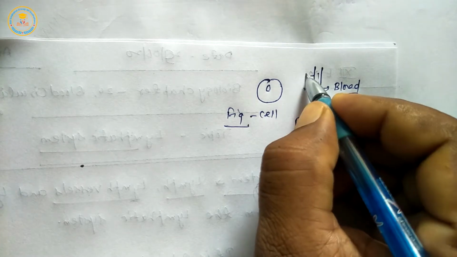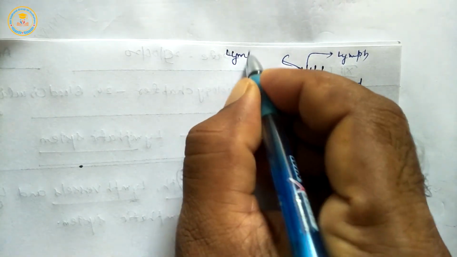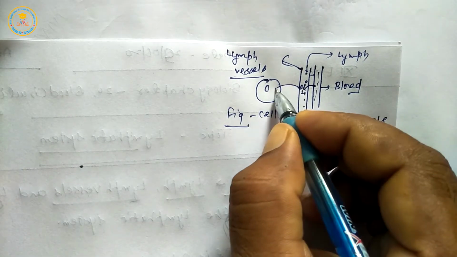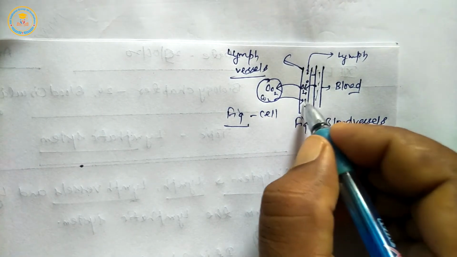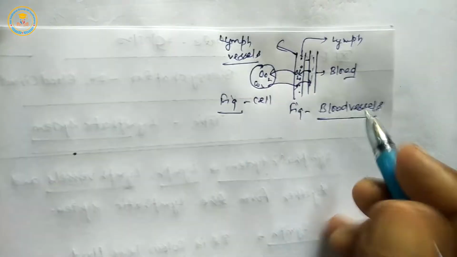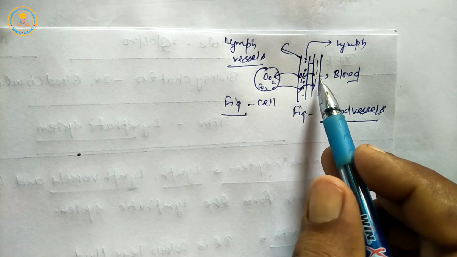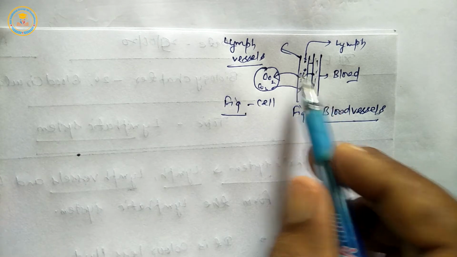When blood is filtered, it is called lymph.